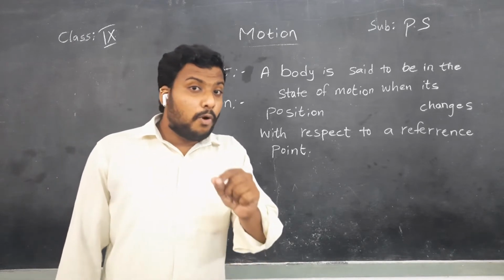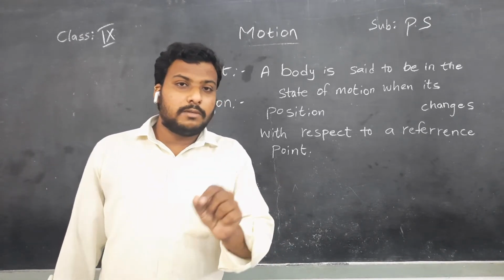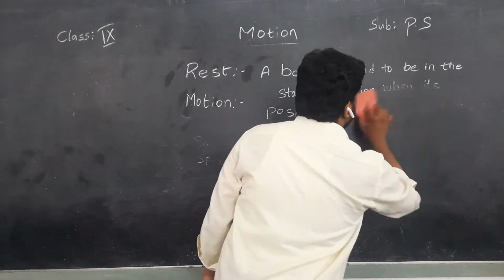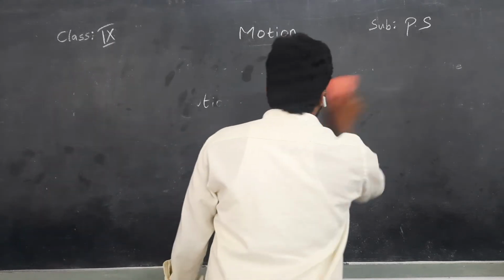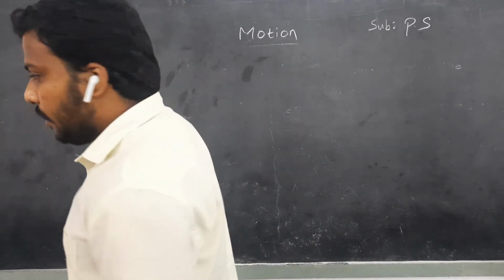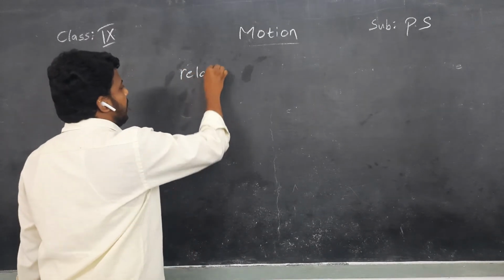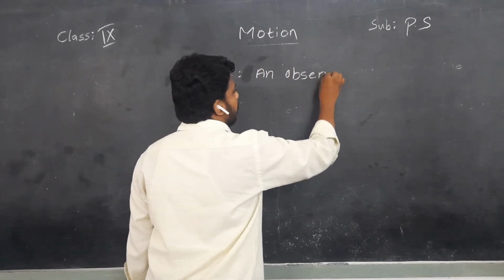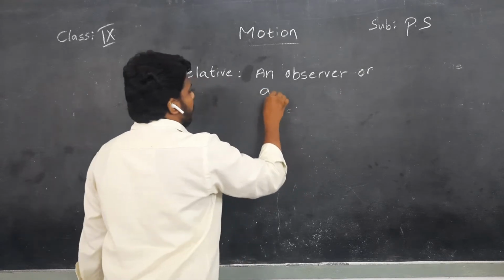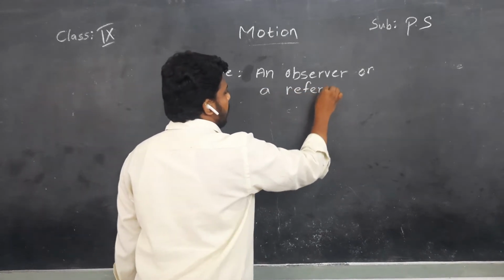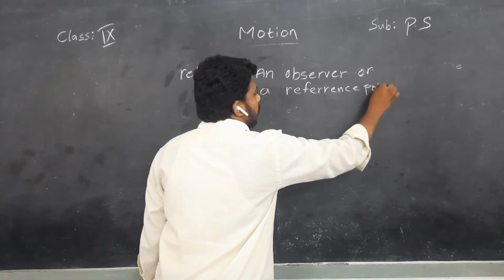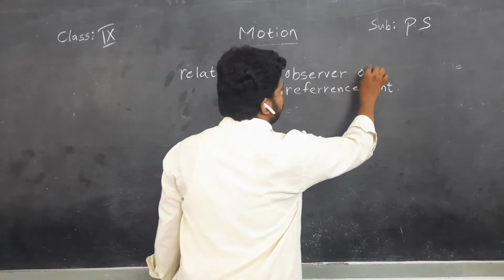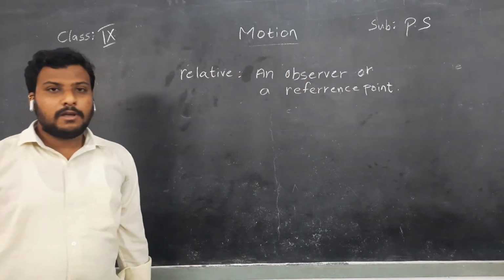Right now the important term, children, is a reference point. We can also call it a relative. What is relative? In simple words, a relative is nothing but an observer or a reference point. So children, a relative is nothing but an observer or a reference point.